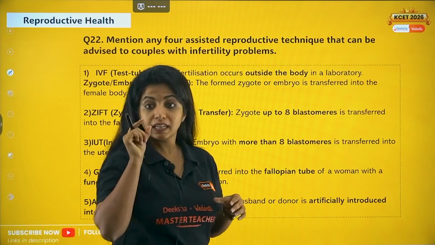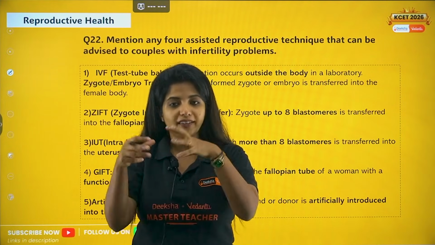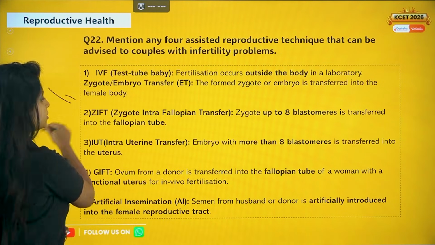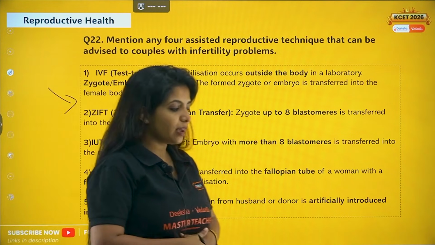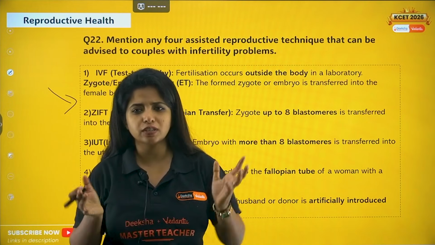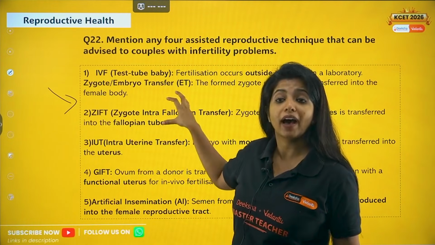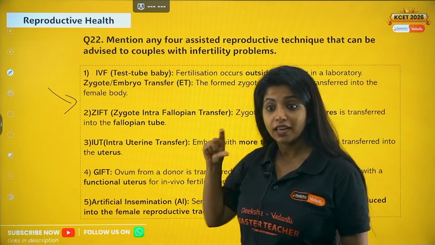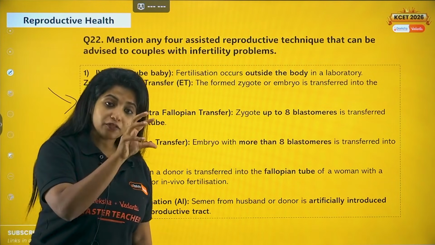Now at the end of it, you will get a zygote or an embryo. The zygote is a single cell, and embryo is what? Whenever the zygote divides, you call this an embryo. Okay, suppose you have the zygote. The second technique that you do is ZIFT, zygote intrafallopian transfer. Suppose the female has everything perfect, her body is perfect for the conception process, just that there was some problem and fertilization was not happening. So what do we do? The zygote which is formed, let's put it in the fallopian tube of the female. This is known as zygote intrafallopian transfer. Inside the fallopian tube. You are not going to put it in the uterus. Always remember, the zygote is in the fallopian tube, it divides.